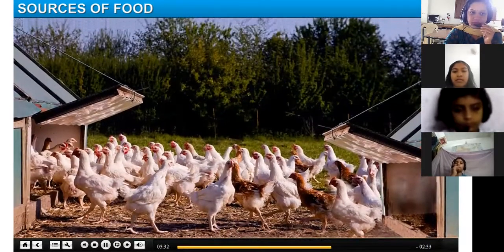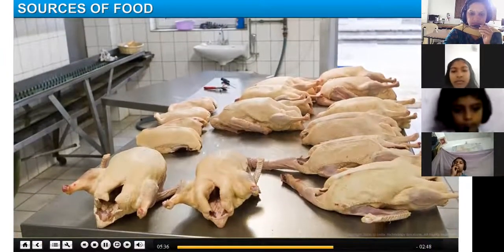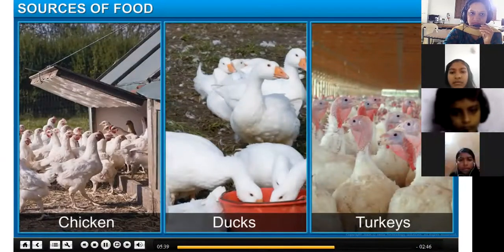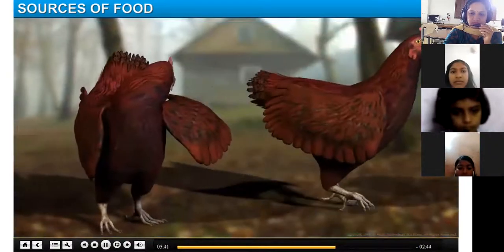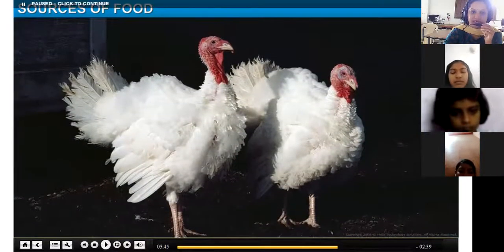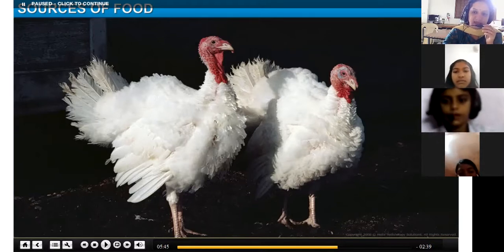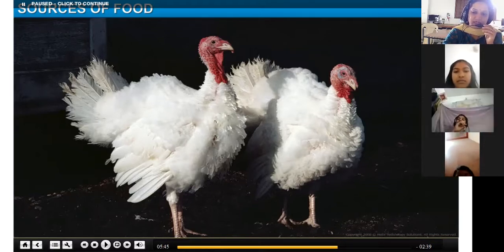Poultry is a place where birds are reared for their meat by humans. Some of the birds that we eat include chicken, duck, and turkey. In India, we usually eat chicken. But in foreign countries, they also depend on turkey and ducks. Even here in India, they eat ducks and chicken. But most non-vegetarians will eat chicken, so that is used as food. In other countries, they also depend upon turkey.